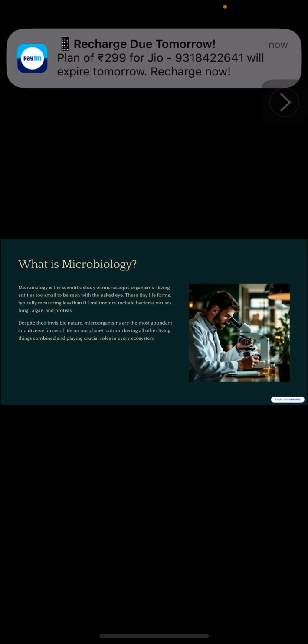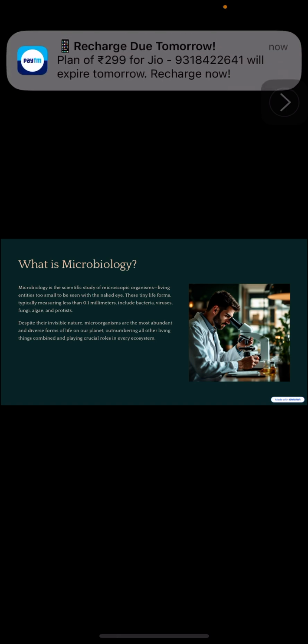So, microbiology is not just the study of those bacteria which are huge in size or which had or will have a huge impact on our life, but it is the study of all sorts of microorganisms from the smallest to the largest, or you can say biggest. It can be bacteria, it can be virus, it can be any sort of fungi, any sort of algae, any sort of protozoa, but it will always be the study of living organisms.